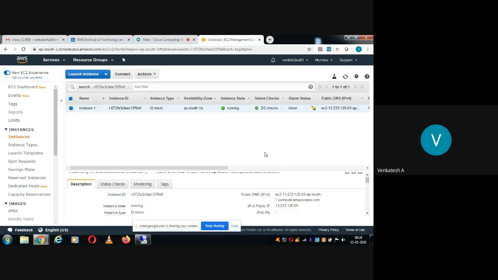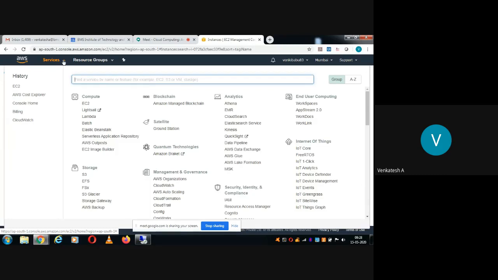Now, before deactivating this web server, we'll see one more application, that is CloudWatch. Actually, let us see where it is. I had used it recently, so CloudWatch is here, but I want to show you where it is.